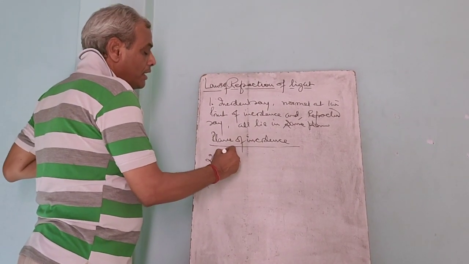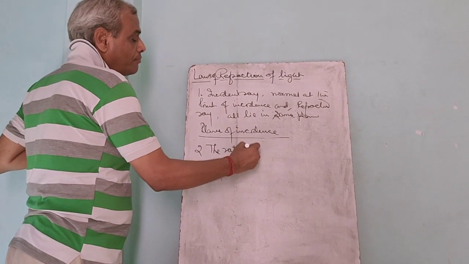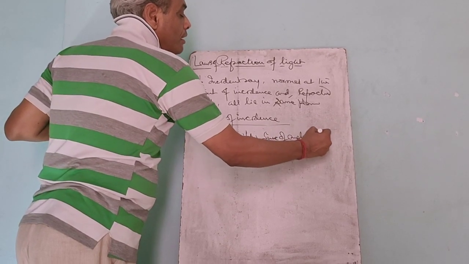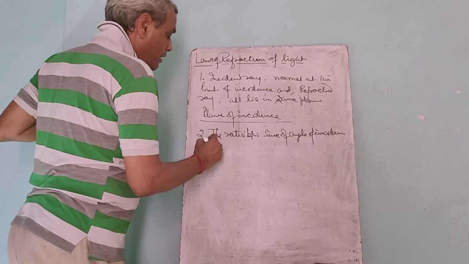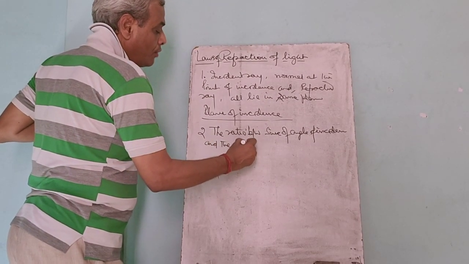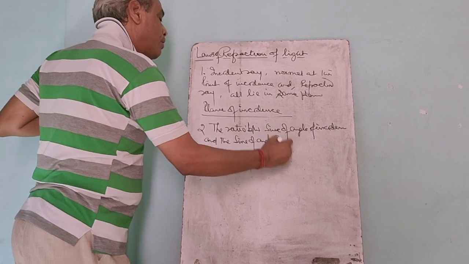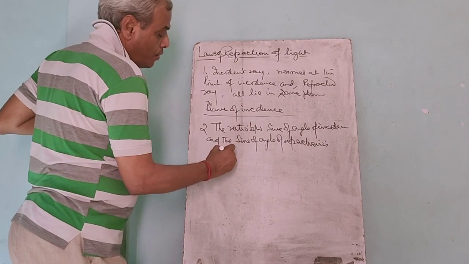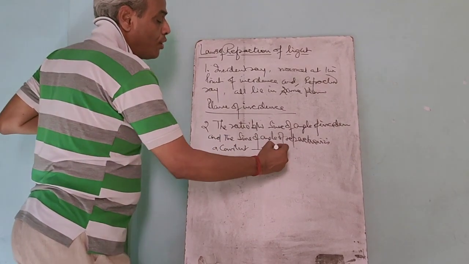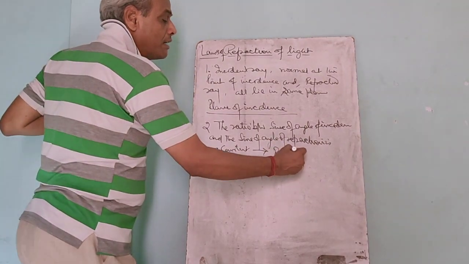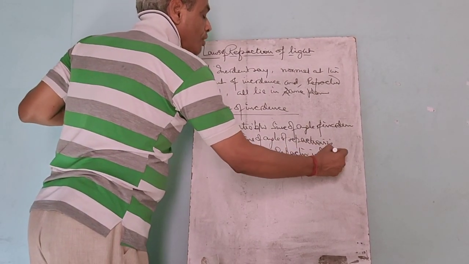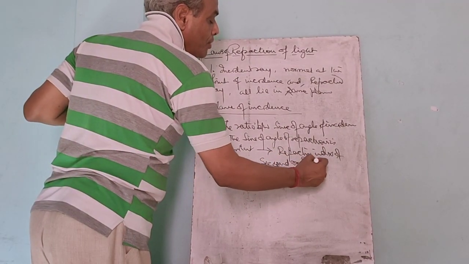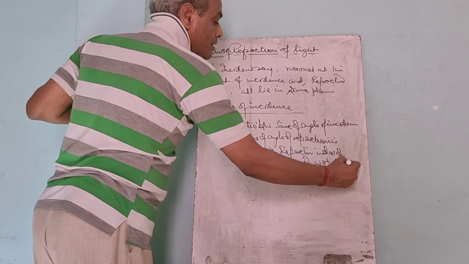And number two, the ratio between the sine of angle of incidence and the sine of angle of refraction is a constant, which is called the refractive index of the second medium with respect to the first.